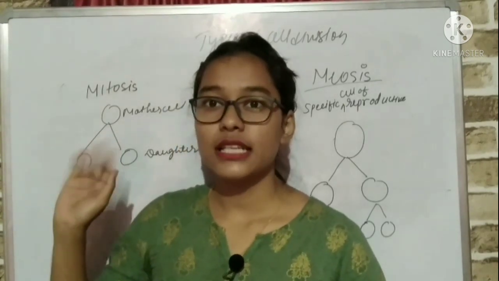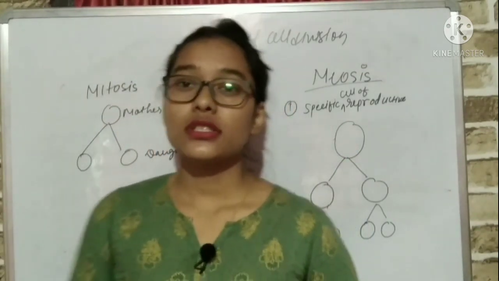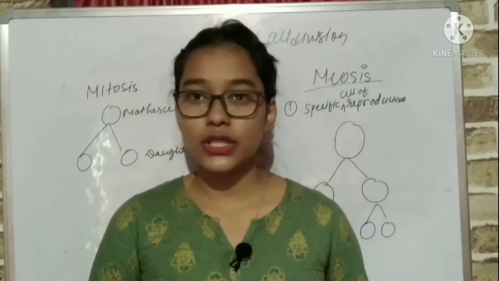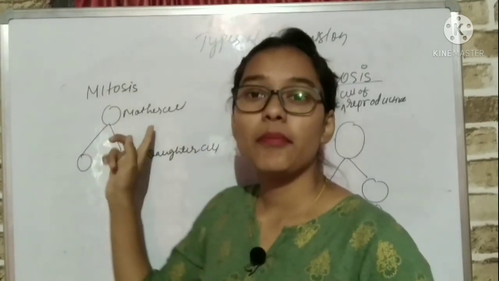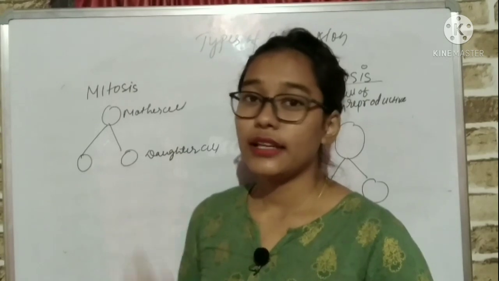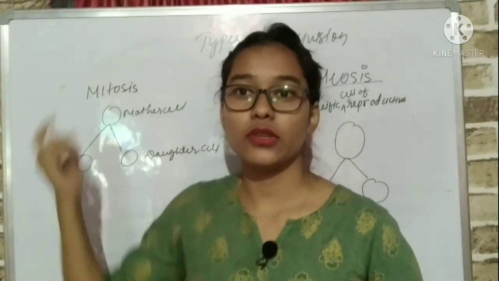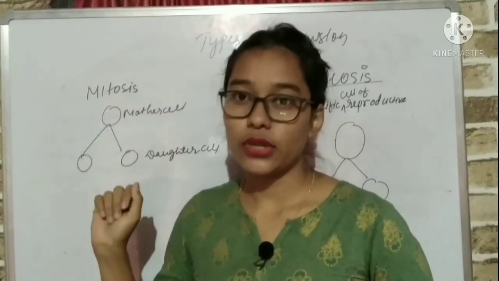The first one is mitosis and the second one is meiosis. Mitosis usually occurs in the cells for replacing dead and injured cells. In mitosis, the mother cell divides into two daughter cells, and the number of chromosomes remains the same as in the mother cell. That is, 23 pairs of chromosomes will be there in the mother cell as well as in the daughter cells.